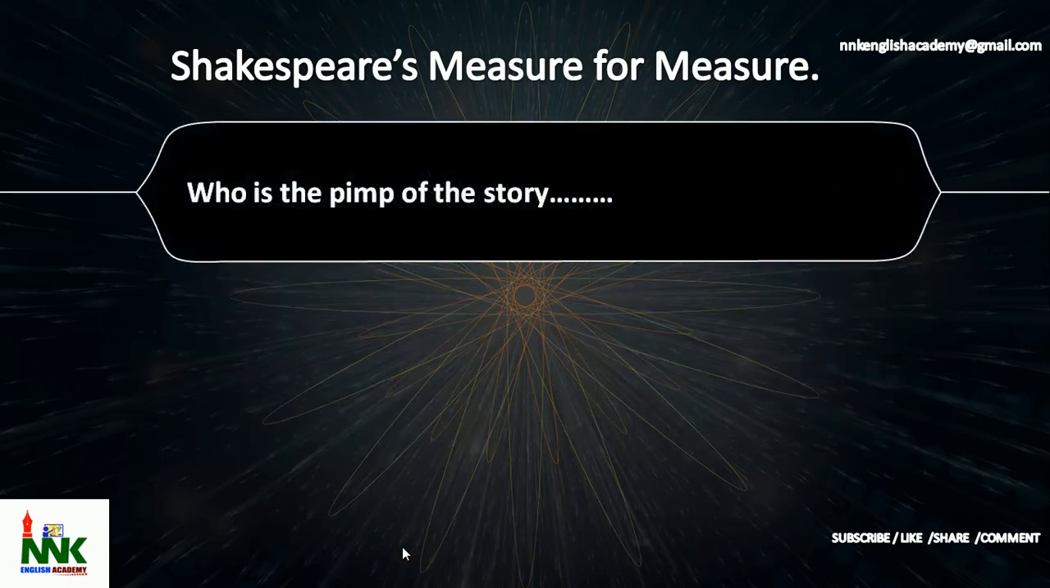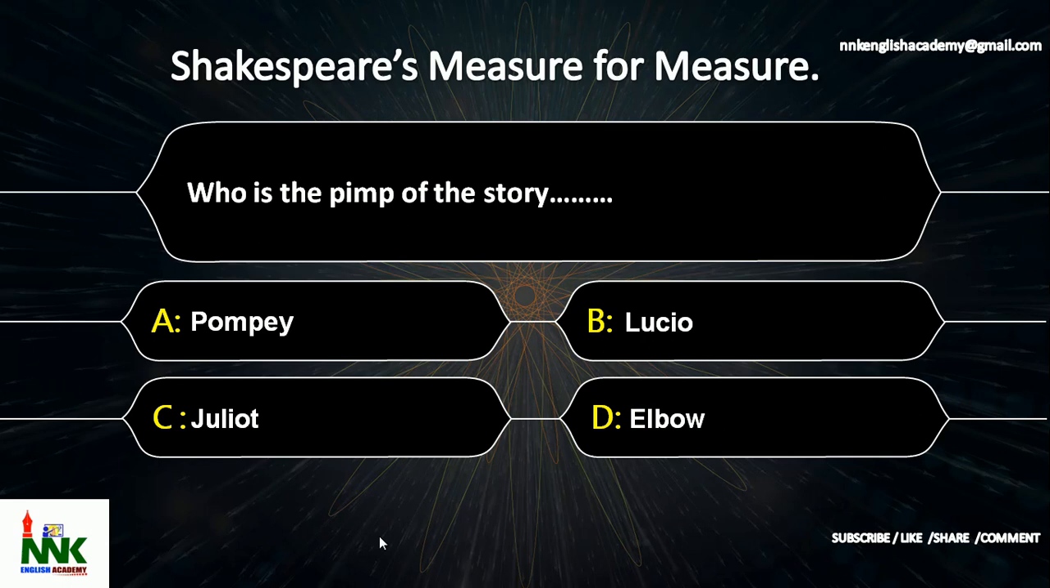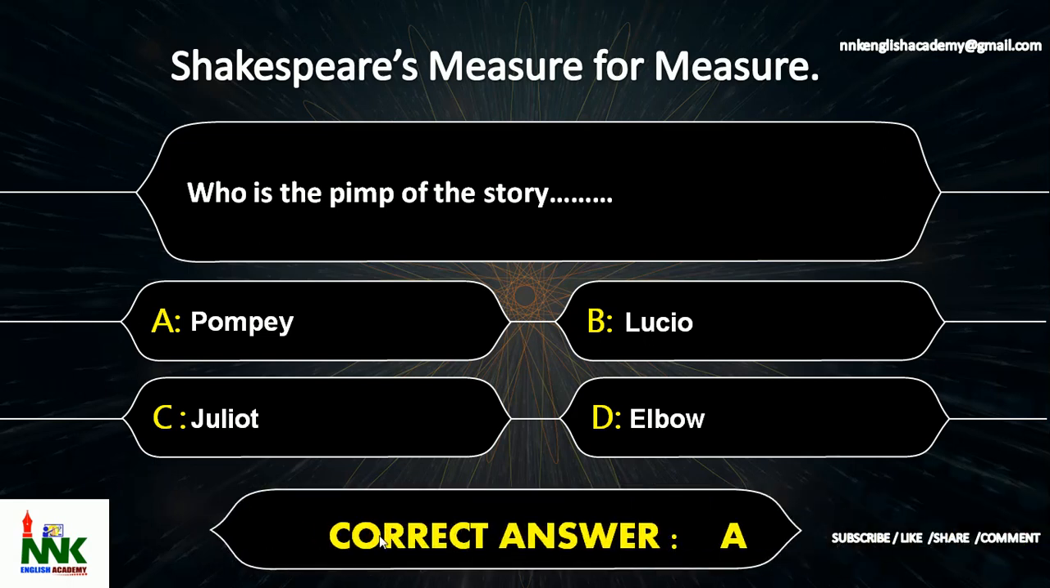Next question. Who is the pimp of the story? The options are option A, Pompey, option B, Lucio, option C, Juliet, option D, Elbow. Who is the pimp of the story? The correct answer is option A, Pompey.